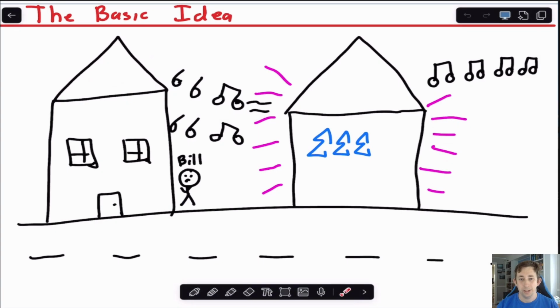What I'm going to use as my basic example for today for the Coase Theorem is that we have two neighbors. Bill lives in one house, and the house next door is a frat, or Greek life. They're Sigma Sigma Sigma, or Tri-Sig. And in this example, Tri-Sig decides to host a super loud party right next to Bill. So Bill's sad because he's got to listen to the noise that's coming from this Tri-Sig party.